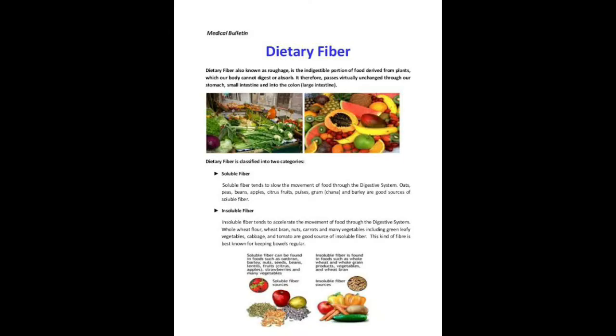Okay, next see the dietary fiber. You can clearly see this. Here there are few things about the dietary fiber. The dietary fiber are available in two sources. One is the soluble fiber and another one is insoluble fiber. Why is it soluble and insoluble? Because soluble fibers will slow down, a few of them are absorbed and it will slow down the process of digestion.